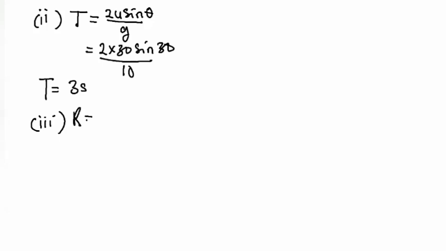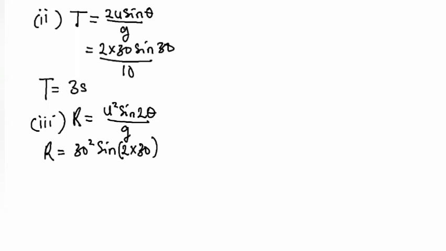The formula for range, which means the total horizontal distance covered by the projectile body, equals u squared sine 2 theta over g. Most students also always have substitution problems here because of the 2 theta, but it's not that difficult. So R equals 30 squared sine 2 theta, which means 2 times the value of theta. That's 2 times what? 30. So instead of finding sine 30, we end up finding sine 60, divided by 10.